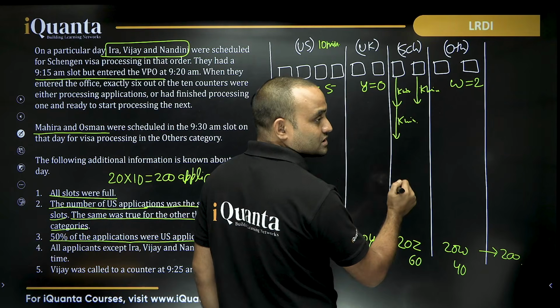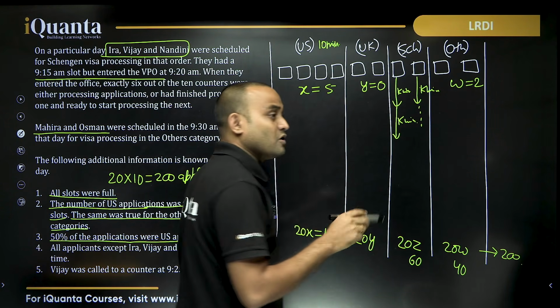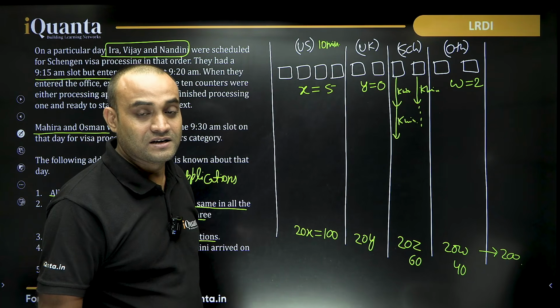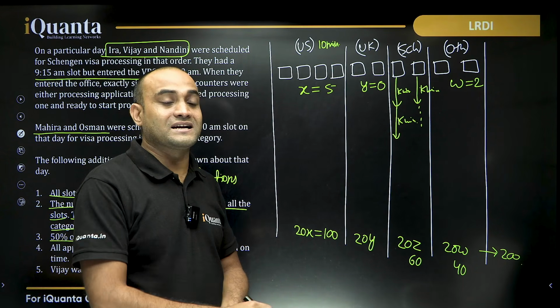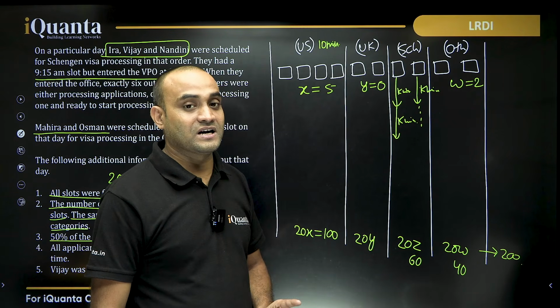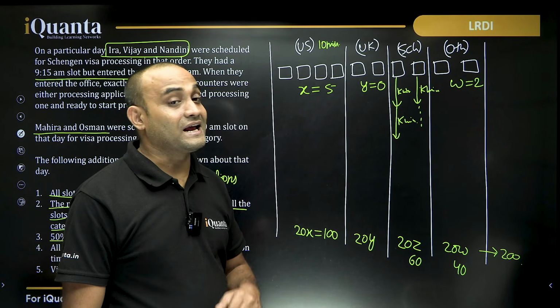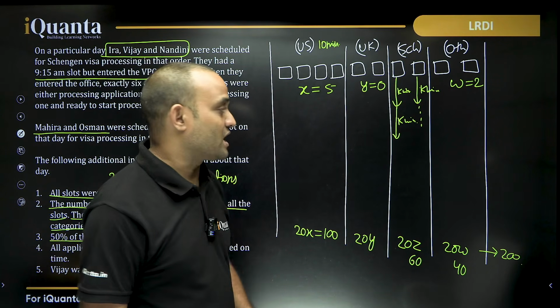And this counter will have to wait till 9:15. If someone arrived at 9:15, he would get to this counter, but no one arrived at 9:15. All 3 arrived at 9:20. And Ira is the first person to arrive at 9:20.